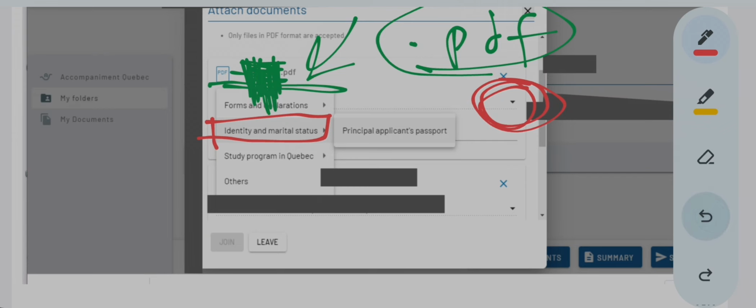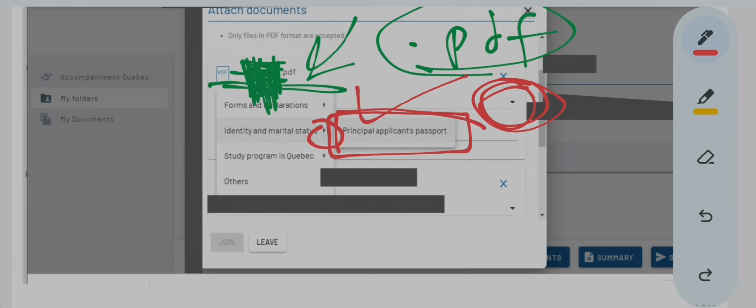Again you see here is the small drop down arrow. Then you select principal applicant's passport. Only then will they know that the PDF you uploaded over here is the principal applicant's passport, that is, your passport.